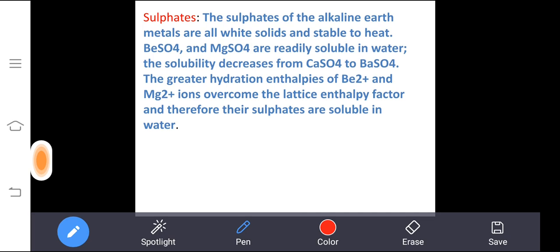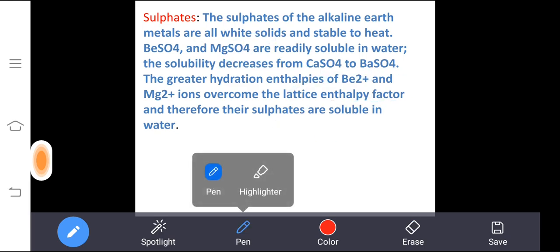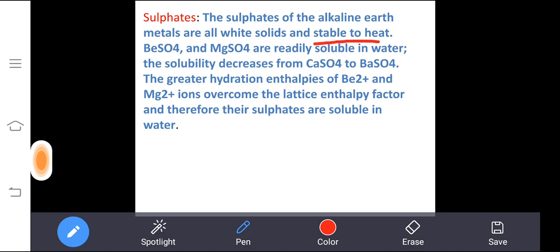Then sulfates. The sulfates of alkaline earth metals are white solids. For example, even if you go to the lab, please check it out. Calcium sulfate is white in color. Barium sulfate is white in color. Magnesium sulfate is white in color. So all the sulfates of the alkaline earth metals are white solids, and they are stable to heat, because if you try to heat, it will not suddenly break, it takes more time.